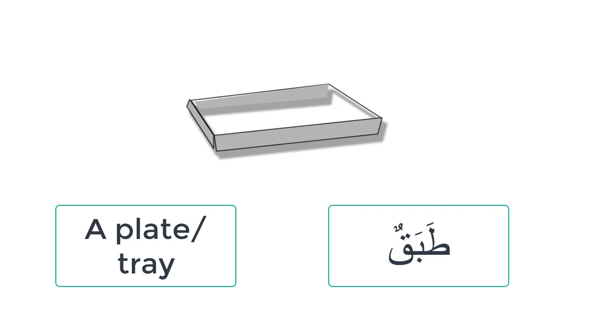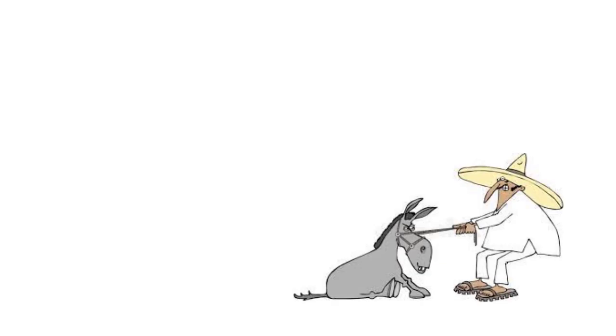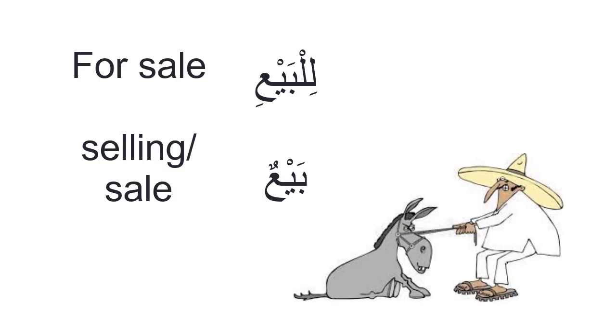So here it's talking about the plate that the man had on his head, and he had a fish inside that طبق, in that plate. أهذا الحمار للبيع? Is this donkey for sale? للبيع here means sale. بيع is noun and it means sale, while باع يبيع is the verb. And bay'un, it is the gerund, or you can say it's the noun, the verbal noun of باع يبيع. bay'un means selling or sale.